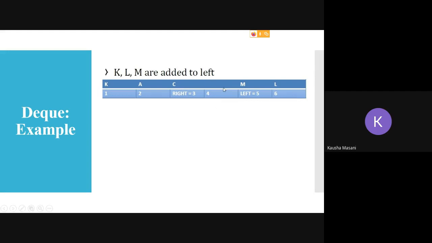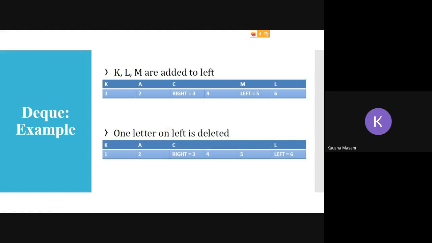4 is still empty. Okay, now let's say we are deleting 1 letter from left end. Now my left is this. Okay, so again we are using the concept of Q. We retrieved the letter M, incremented my front. So left is incremented from 5 to 6, and we told user that M is deleted.